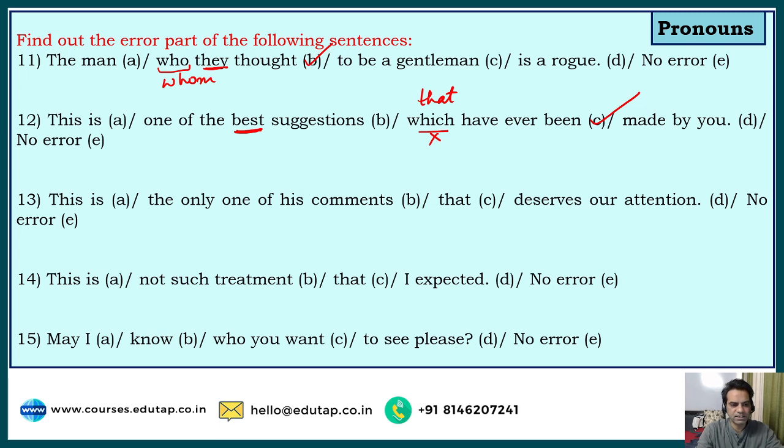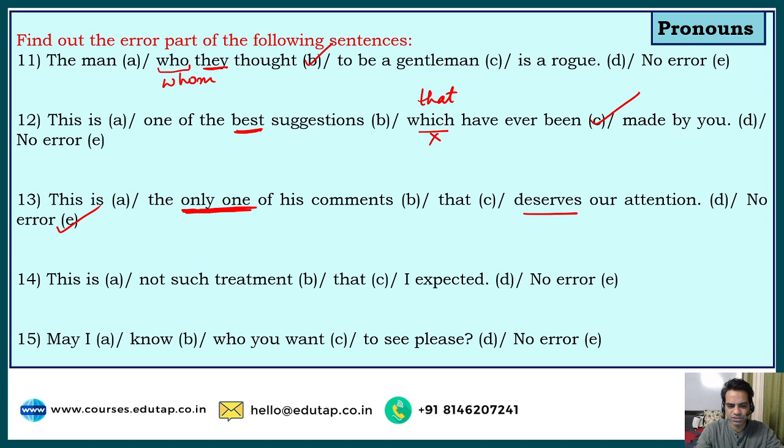Moving on to the next question, guys. This is the only one of his comments that deserves our attention. So guys, now we have used that, which is absolutely correct, but is there another error here? I taught you this in subject verb agreement. Whenever we use only one, that means this is the only one of his comments, singular, right? So the deserves is according to only one. That is absolutely correct. So guys, there is no error in this sentence. Absolutely correct. No error.